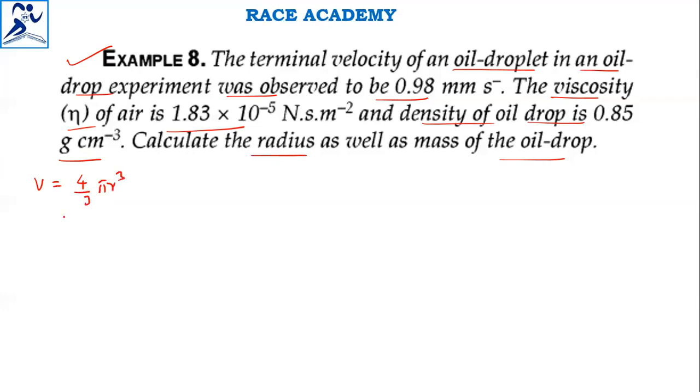We also know that density is equal to mass by volume. So mass is equal to 4/3 π r cube into density.